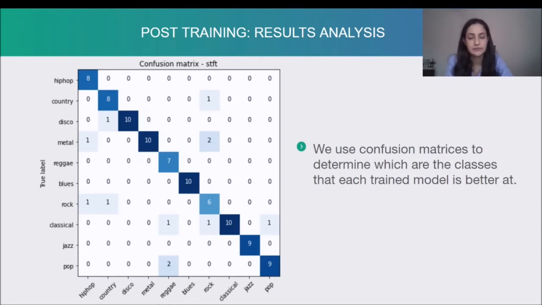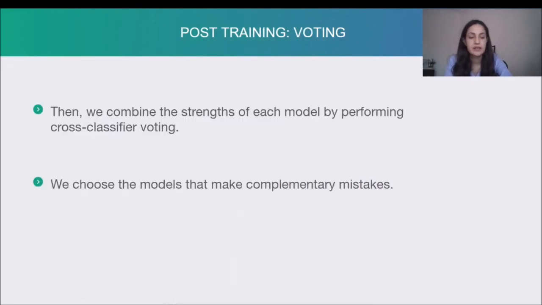After training, apart from observing the accuracy of our models, we also do another type of analysis. We compute the confusion matrix of our models. The confusion matrix is a representation that can tell us which are the classes that our model is better at and which are the ones that our model struggles with. This analysis gave us the idea to combine different classifiers. This method is called Cross-Classifier Voting and is used to combine the strength of each model. To do that, we choose models that make complementary mistakes.